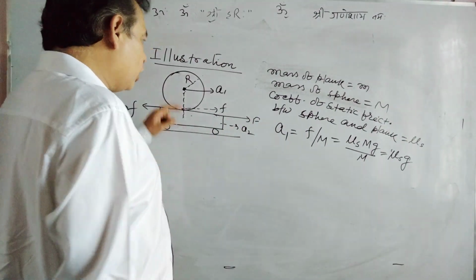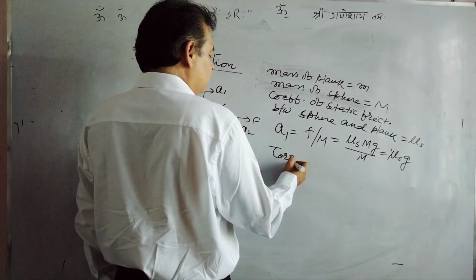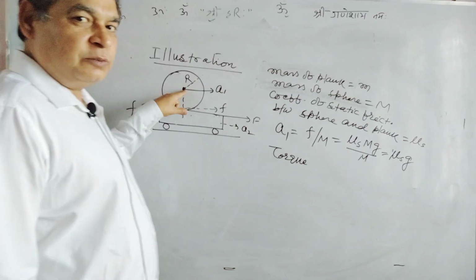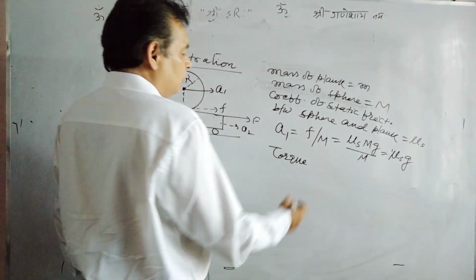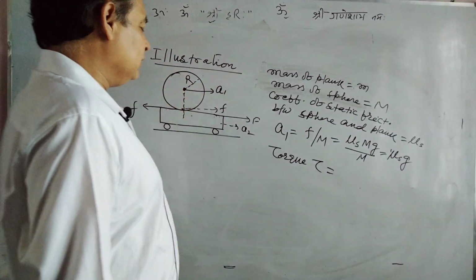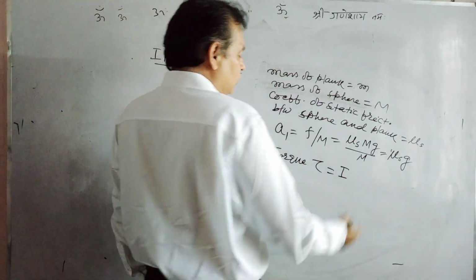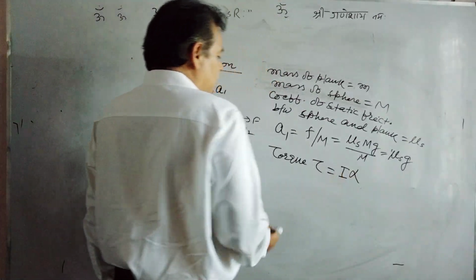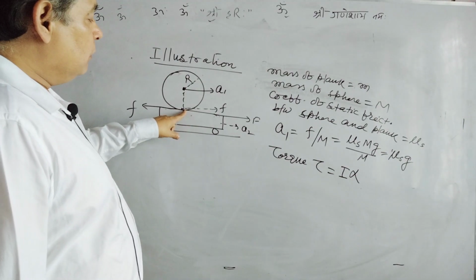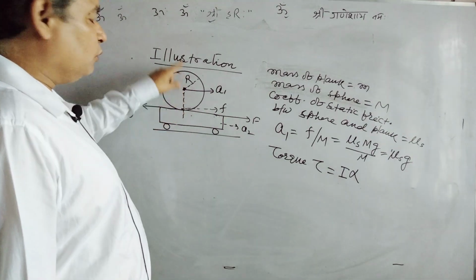What about the torque on this sphere? Torque on this sphere about the axis passing through the center of mass: torque tau equals I about the axis passing through the center of mass into alpha. Friction will give torque, only friction will give torque. Normal reaction and weight will not give torque, because they pass through the center of mass.